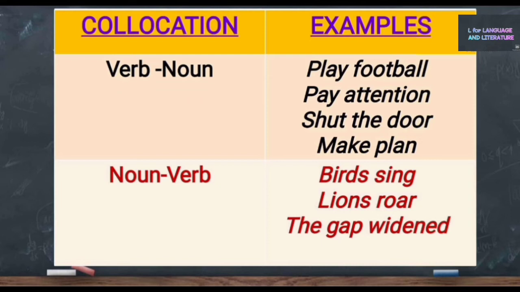The second type of collocation is noun-verb collocations. Birds sing, lions roar, the gap widened. In all these examples, you see a noun followed by a verb. Such collocations are called noun-verb collocations.